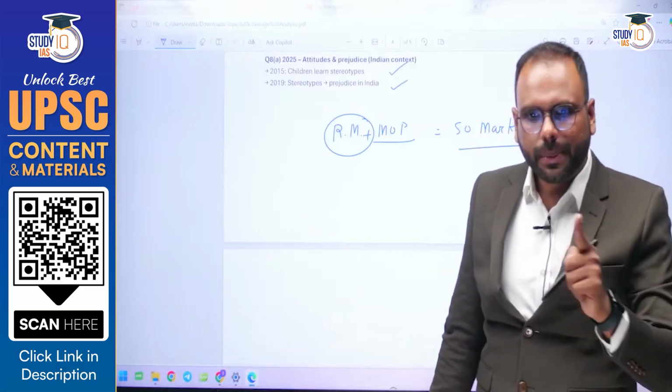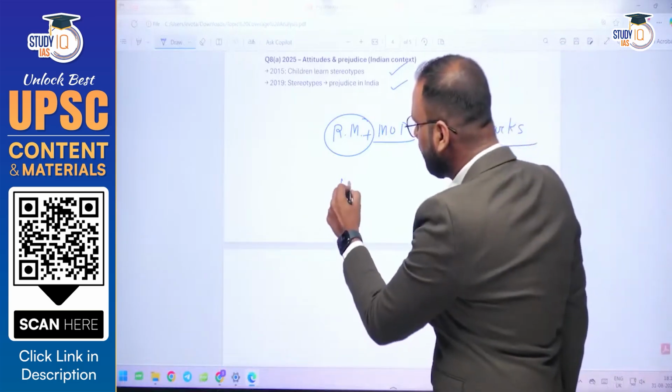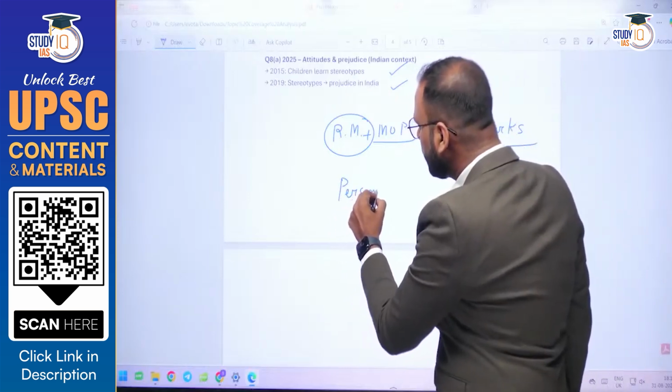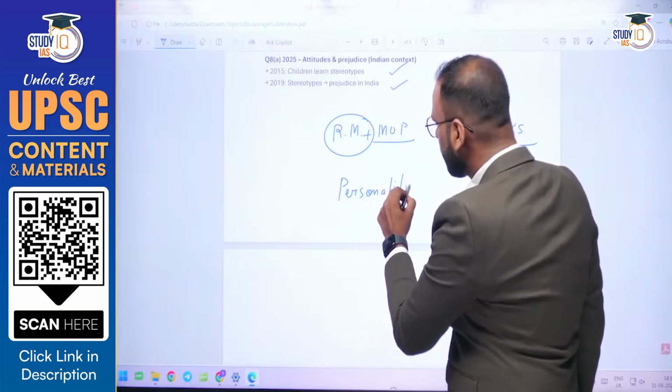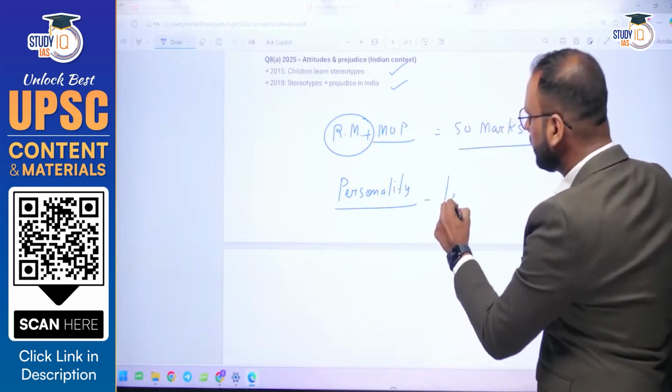And then after research method, the second dominant area is the chapter of personality. From personality also you can find many questions. And then after this, the chapter of learning.